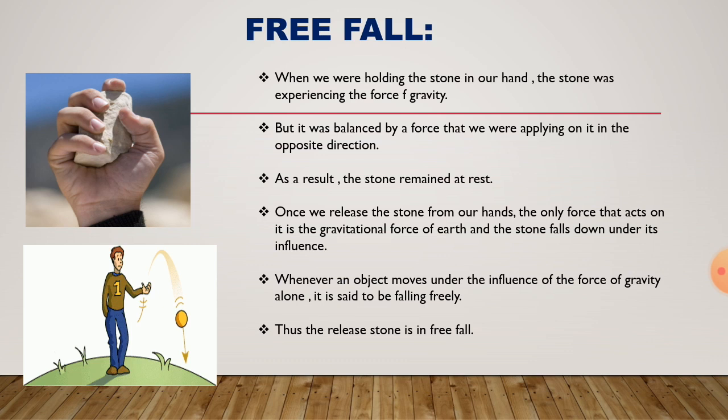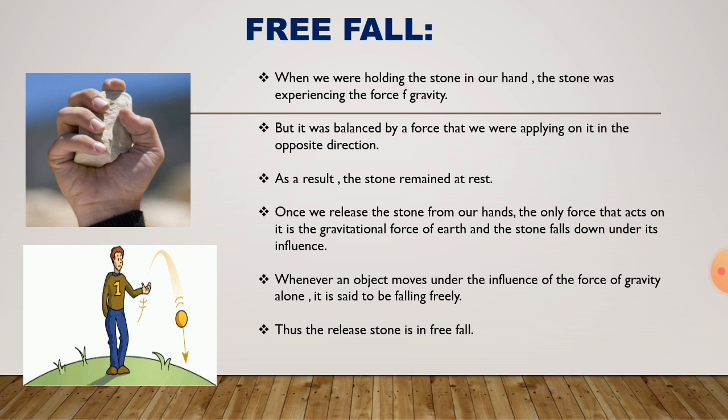The gravitational force is there. Force of gravity is there. But the second force is the force exerted by your hand. So here the two forces are acting in opposite directions. As a result, the stone remained at rest. Once we release the stone from our hand, the only force that acts on it is the gravitational force of earth, and the stone falls down under its influence.